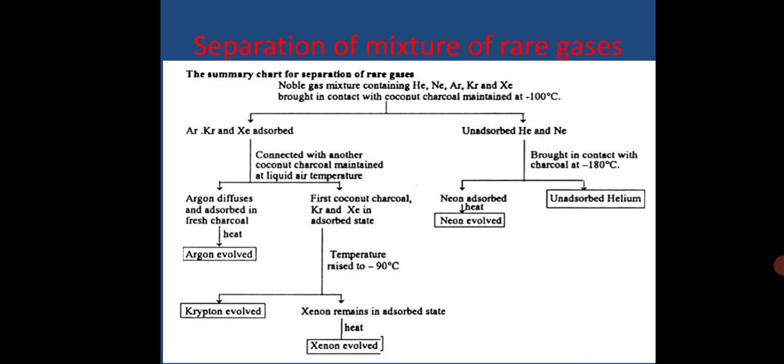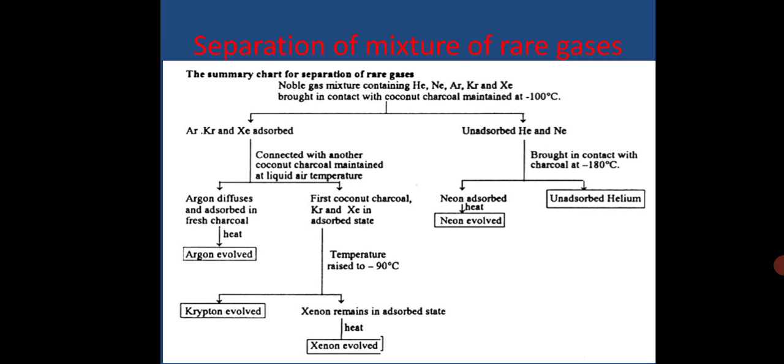In the next one, argon, krypton and xenon, which are adsorbed, are connected with another coconut charcoal maintained at liquid air temperature. It divides into two. The argon diffuses and is adsorbed in the fresh charcoal, which is further heated, when argon is evolved. In the second case, in the first coconut charcoal, krypton and xenon are adsorbed, and the temperature is raised to minus 90 degrees centigrade, where krypton is evolved leaving behind xenon, and xenon is further heated in the adsorbed state to give you xenon back.